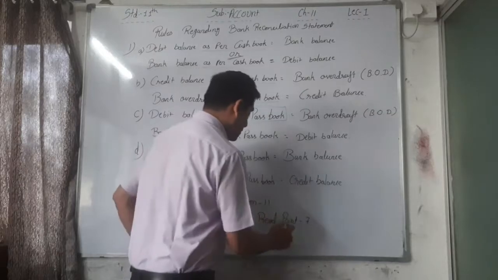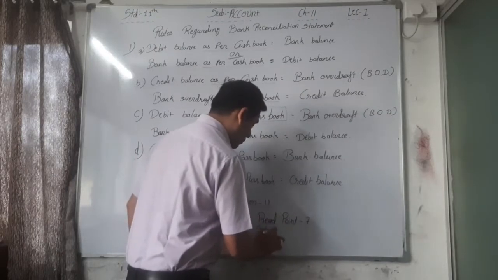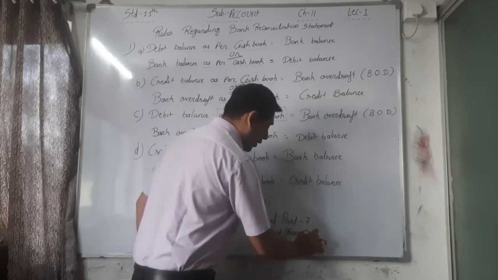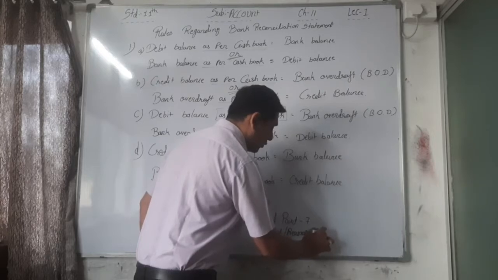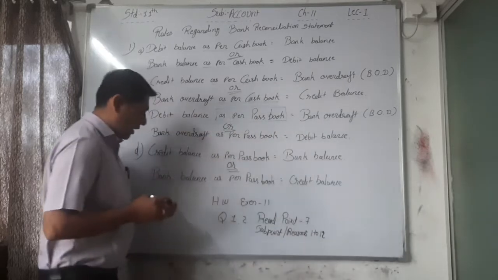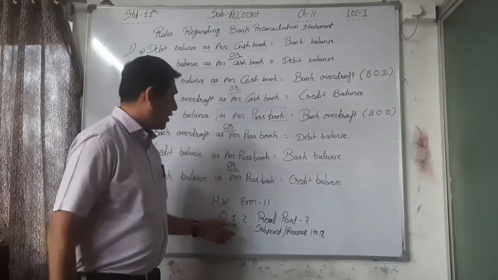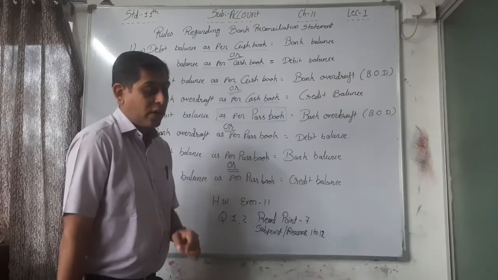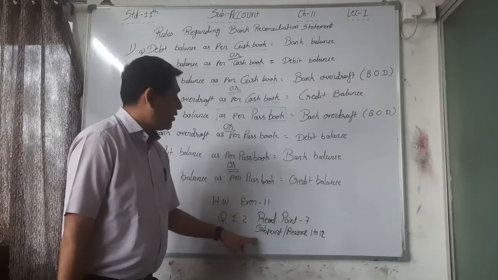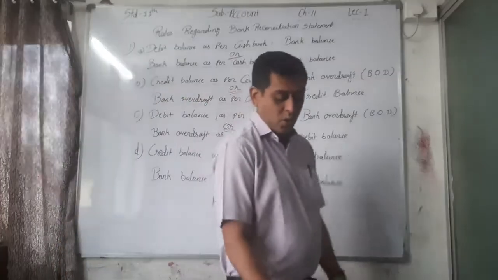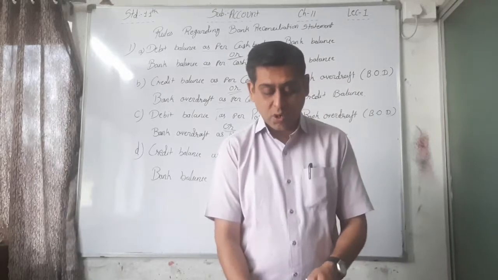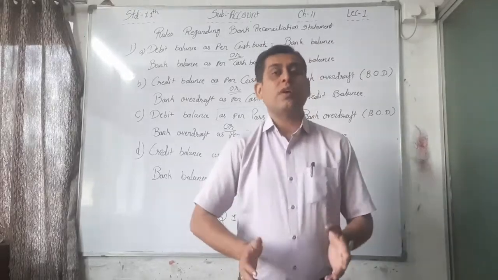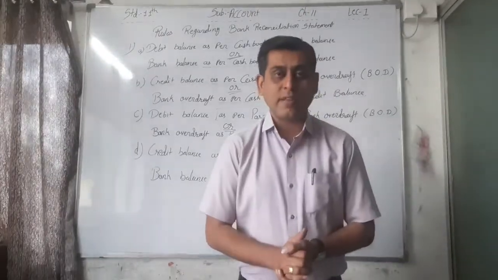Point number 7 sub point, that is reasons 1 to 12. You have to read these also. That is also your homework. You have to write down exercise question number 1 and 2. Then point number 6 you have to write down, and then read point number 7 sub point reasons 1 to 12. That is your homework. So please do that, and we will discuss all the points as well as practical sums in our next session. Okay, so here I complete my lecture. So thank you class. Have a nice day. Bye bye.